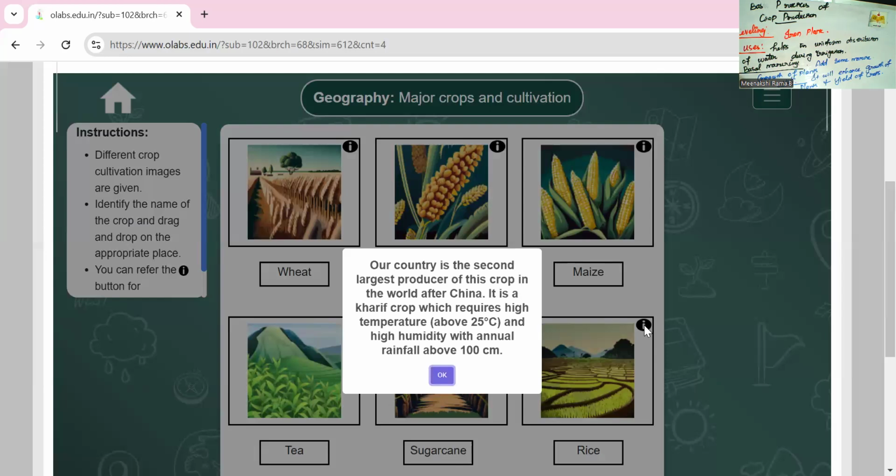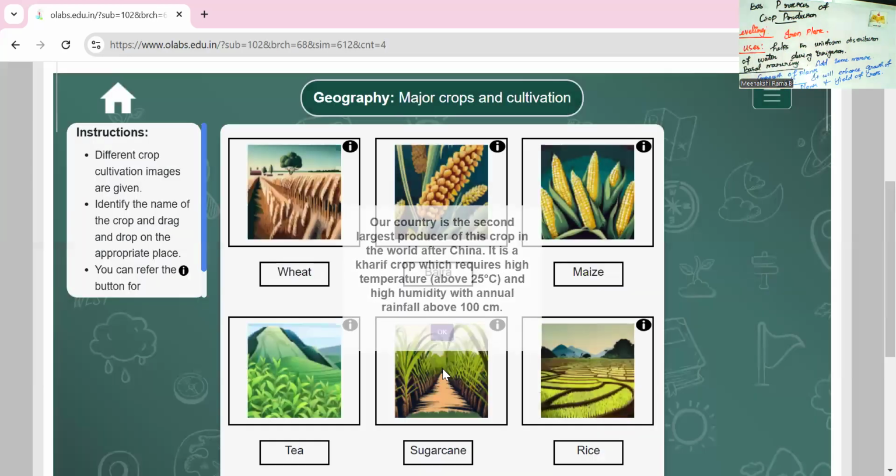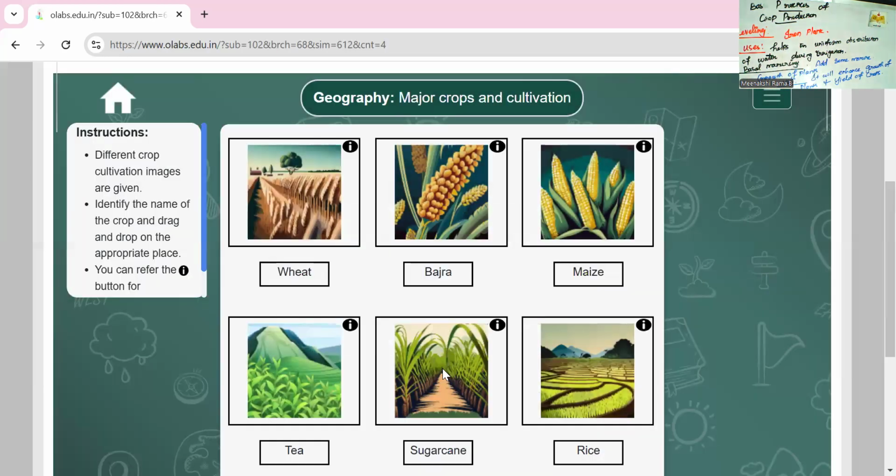Yes, China is the first producer of rice. It is a Kharif crop which requires high temperature above 25 degrees centigrade, high humidity, and annual rainfall above 100 centimeters. So these are all the details about the major crop varieties.